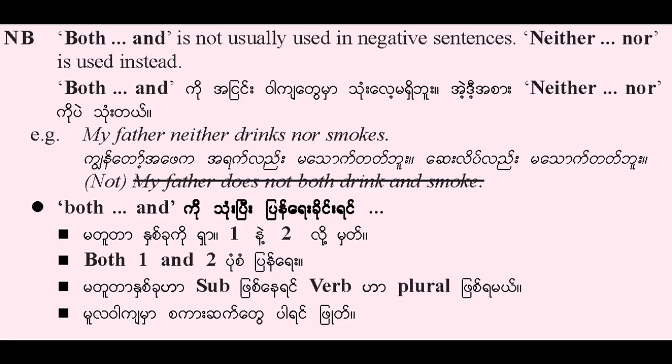Both... and is not usually used in negative sentences. Neither... nor is used instead. For example, my father neither drinks nor smokes. Not, my father does not both drink and smoke.